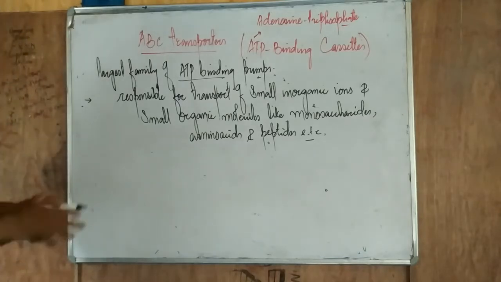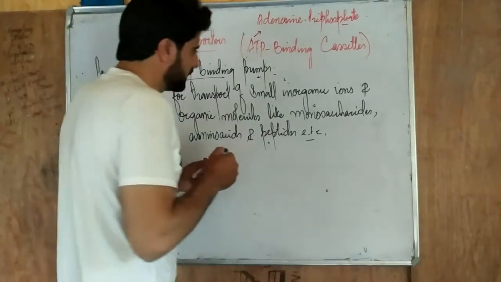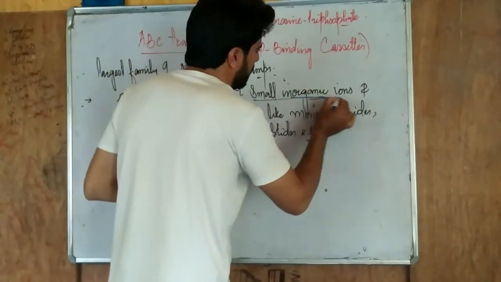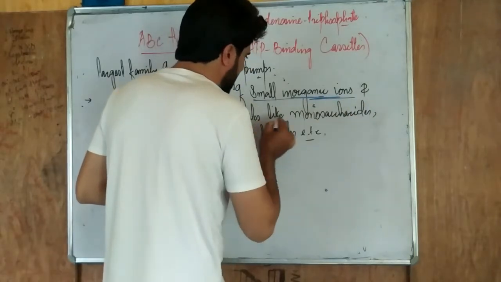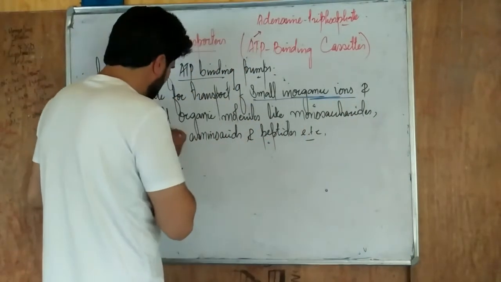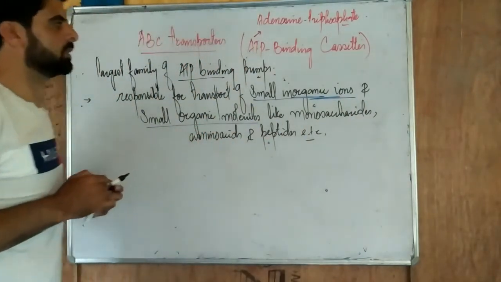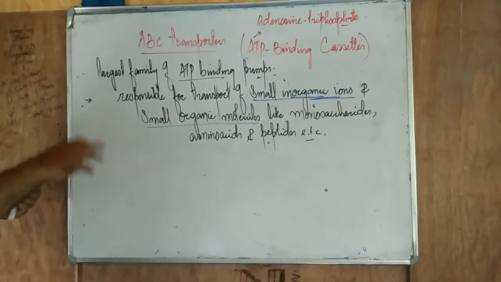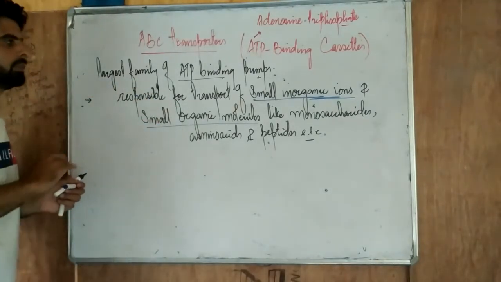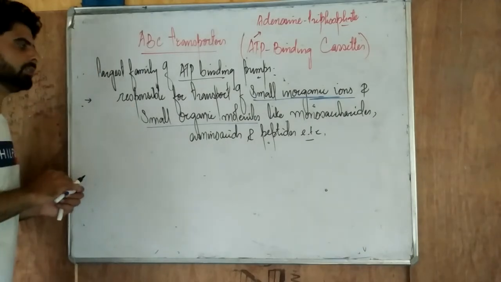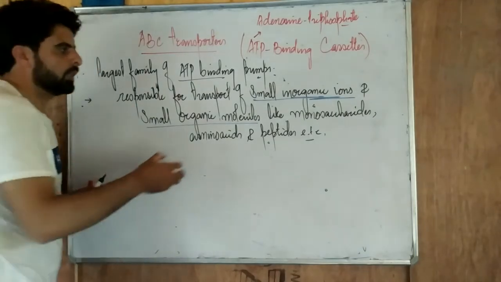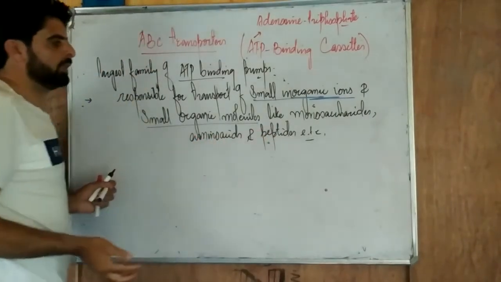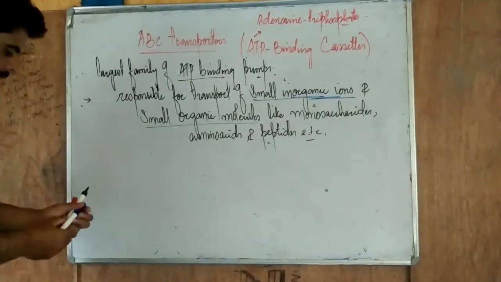ABC transporters. Especially the small, you have to keep in mind the word small. Small inorganic ions and small organic molecules. These two substances are exchanged or transported by the ABC transporters. This is the most important thing which you have to keep in mind, that is small inorganic ions and small organic molecules, like we have monosaccharides, then amino acids, then the peptides.